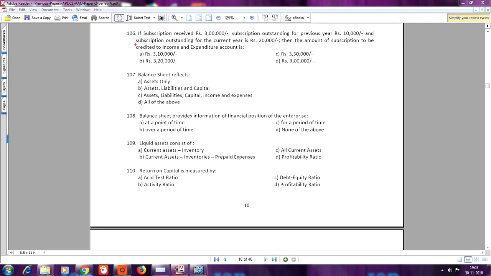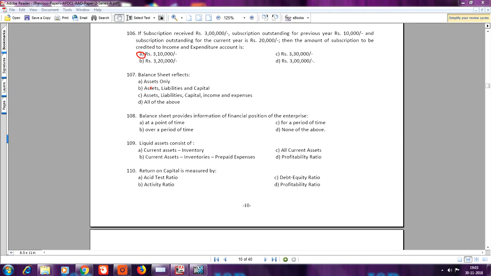Question number 106. If subscription received is rupees 3 lakh, subscription outstanding for previous year is rupees 10,000 and subscription outstanding for the current year is rupees 20,000, then the amount of subscription to be credited to income and expenditure account is, your answer is A, rupees 3,10,000.